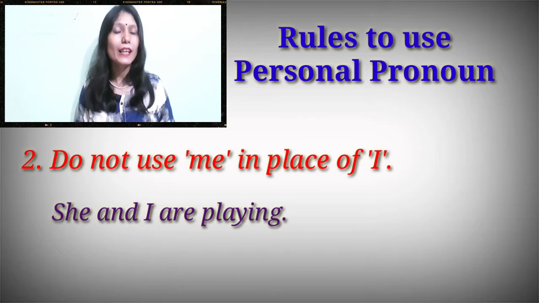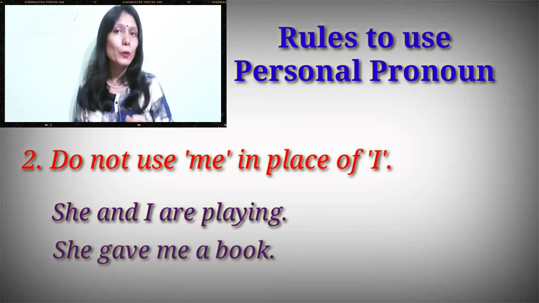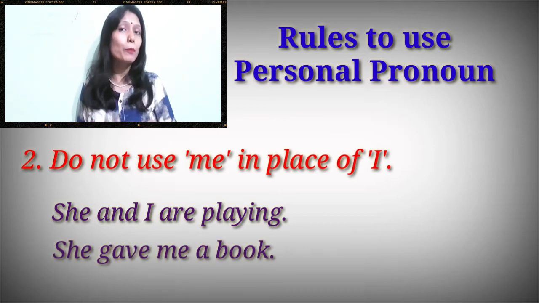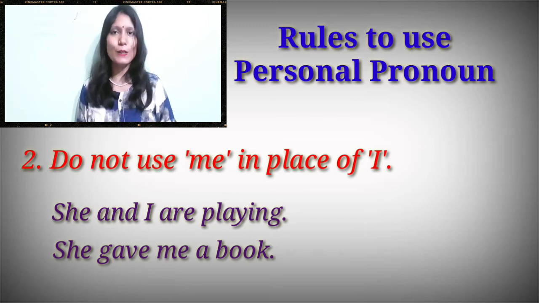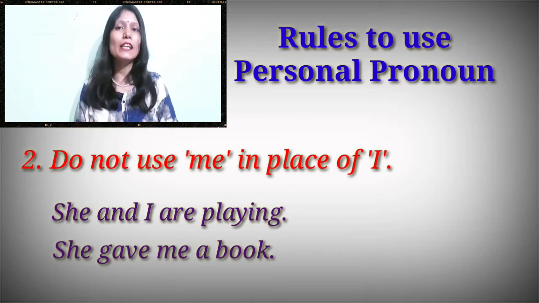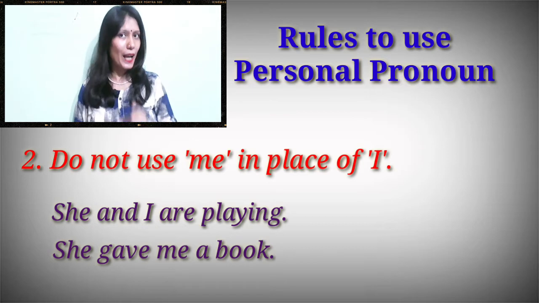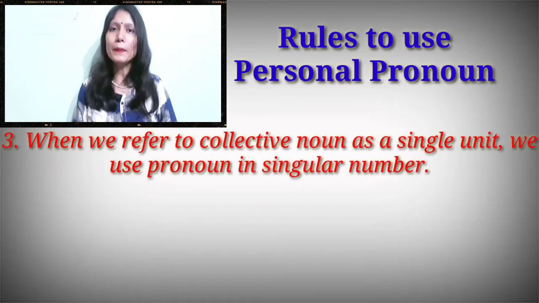In the same way, she gave me a book. We cannot say she gave a book to I or she gave I a book. That is also wrong. So we cannot interchange me and I. I is a subject pronoun, me is an object pronoun. I hope it's clear.